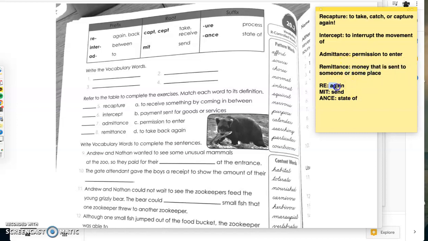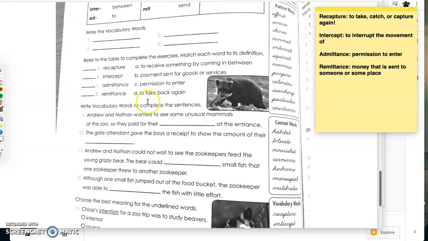So again, sending, so that kind of gives us a hint on what it means, right? All right, so 1 through 4, just write down the four vocabulary words, and let's do 5 through 8. Refer to the table to complete the exercises. Match each word to its definition. All right, let's see if we can match these. So A, to receive something by coming in between.